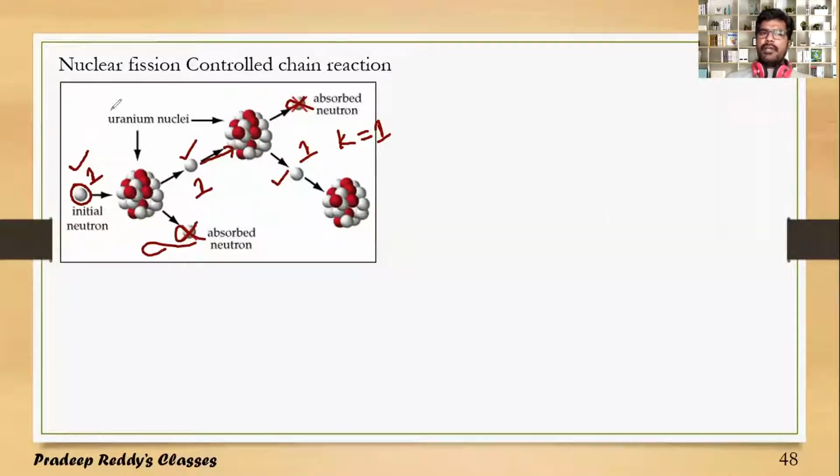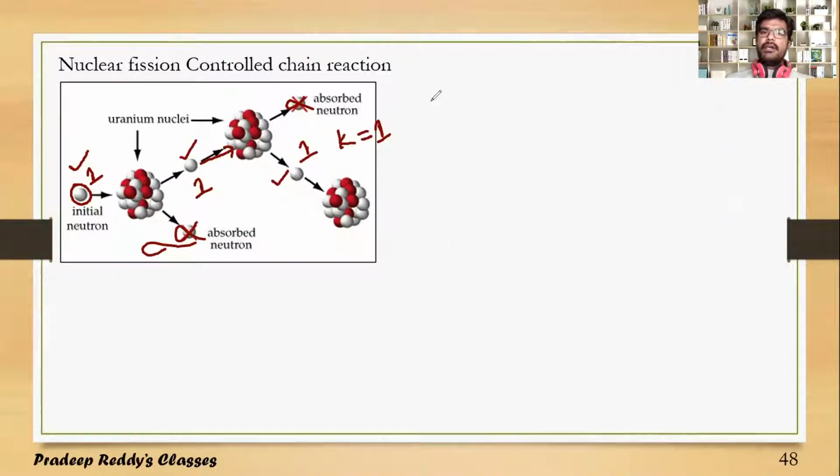So in a nuclear fission reaction, if not all neutrons are allowed to participate, and only some neutrons are allowed to participate in the nuclear fission reactions, then such a reaction is said to be a controlled chain reaction. And this happens only if the neutrons are being controlled using control rods.